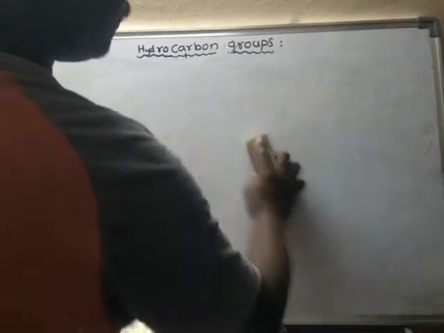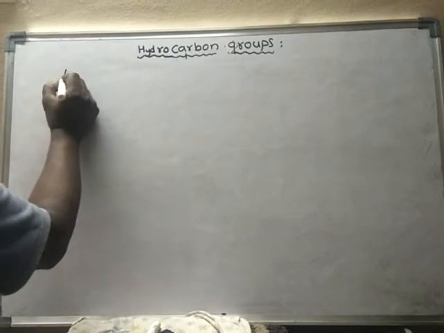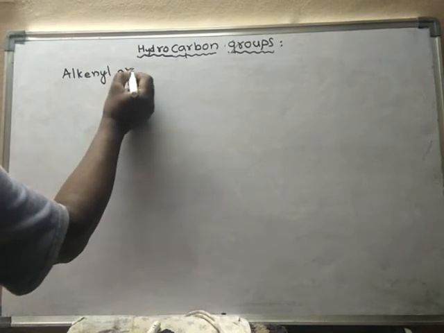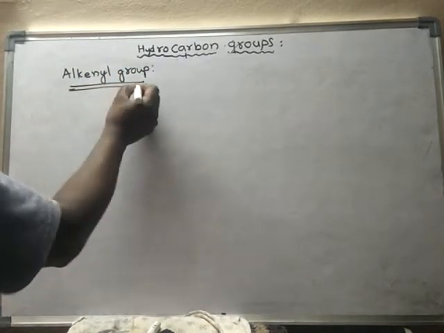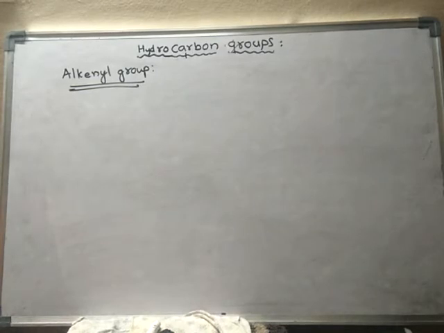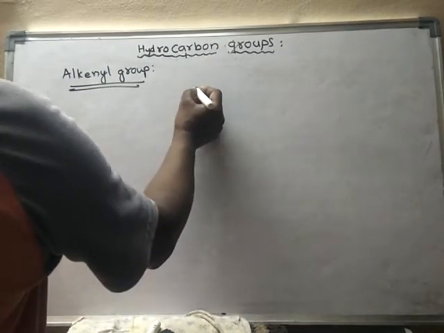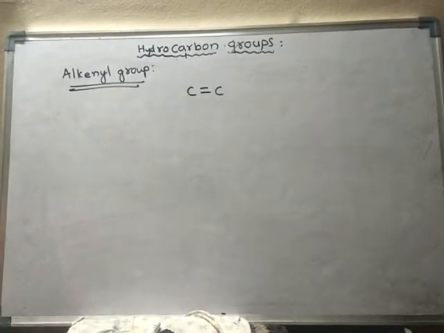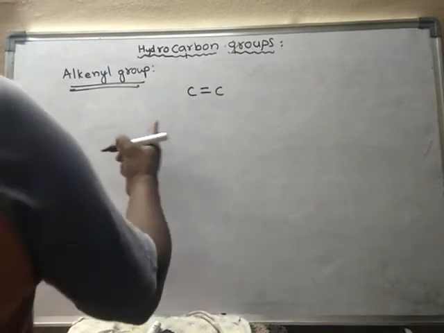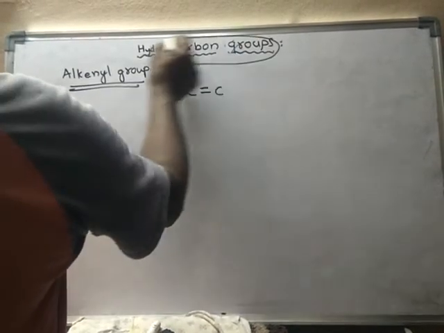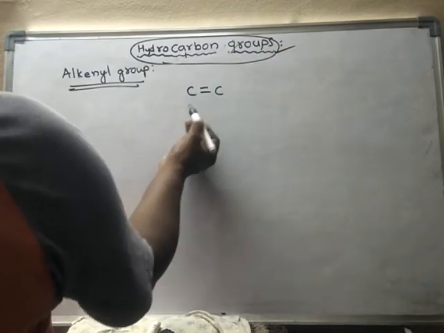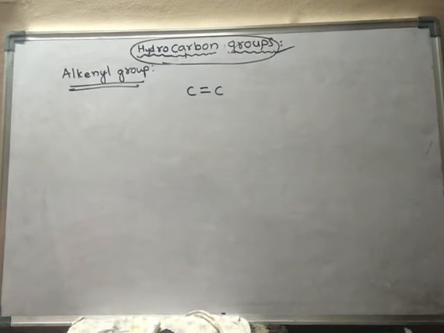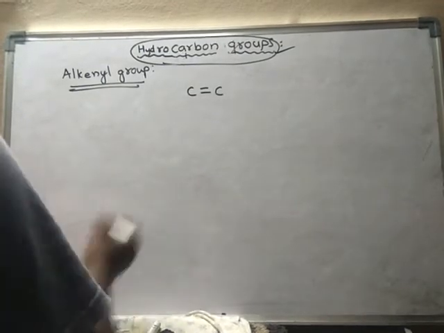alkenyl group. What is alkenyl group? That means there should be a carbon-carbon double bond, at least one carbon-carbon double bond. A hydrocarbon group which should contain at least a double bond between any two carbon atoms. For example,